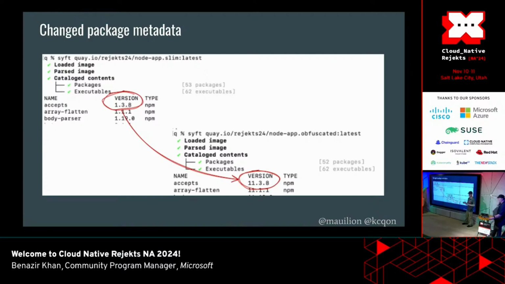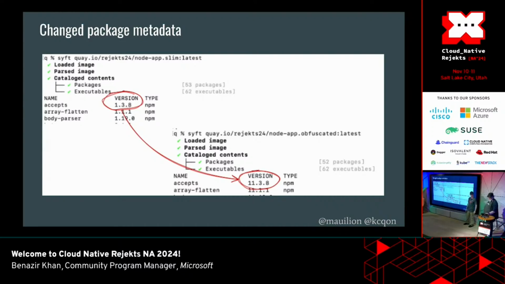11.3.8. And the way the vulnerability scanners work, they take the metadata from the image they scan, and they take the name and the version, they do a lookup. And obviously for this version, they're not gonna find anything. Pretty naive, pretty basic and easy to break, and that's an example of doing that just by changing the metadata. But there's more we can change.